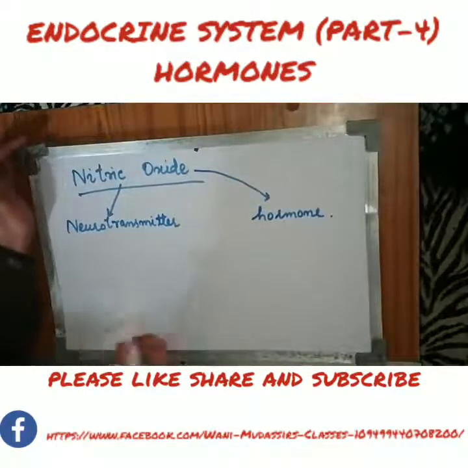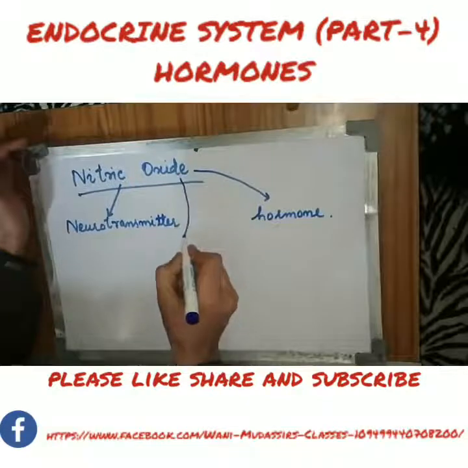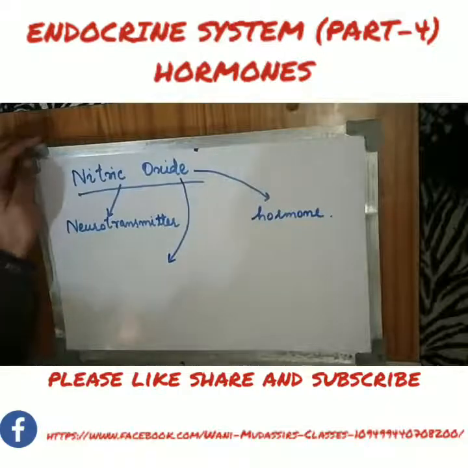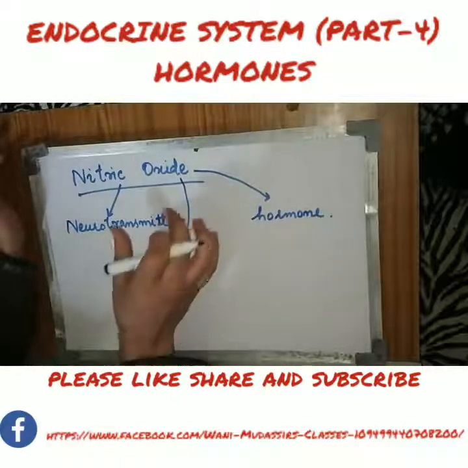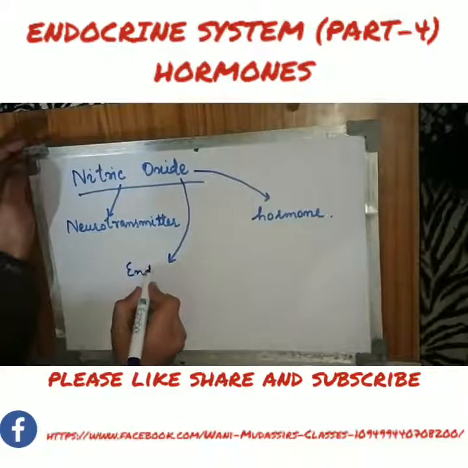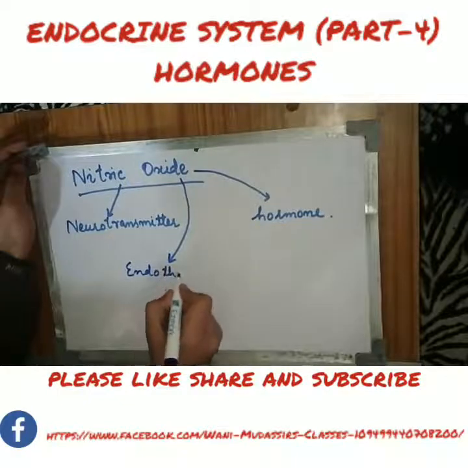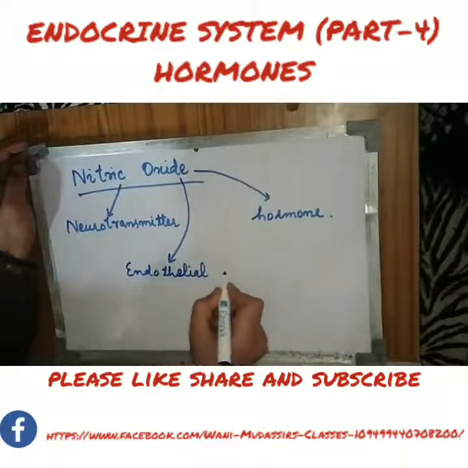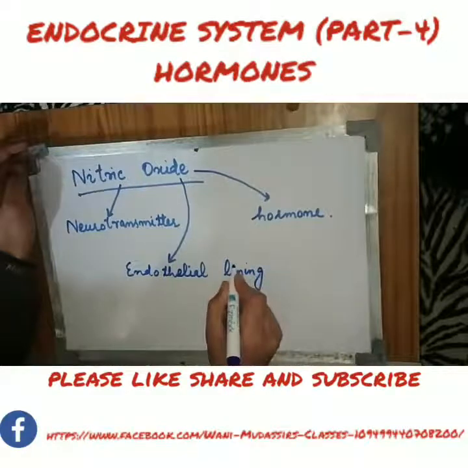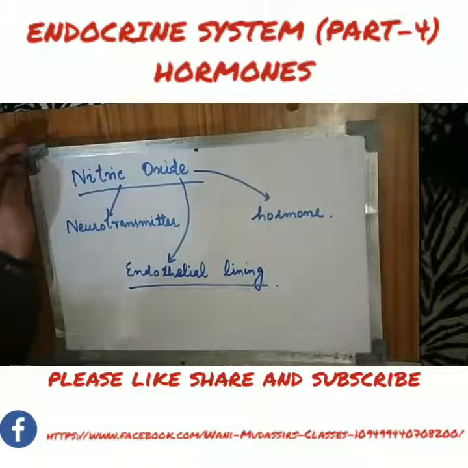This nitric oxide is released by the endothelial lining of blood vessels, by the endothelial cells of the blood vessels. Endothelial lining of blood vessels, they secrete this nitric oxide.